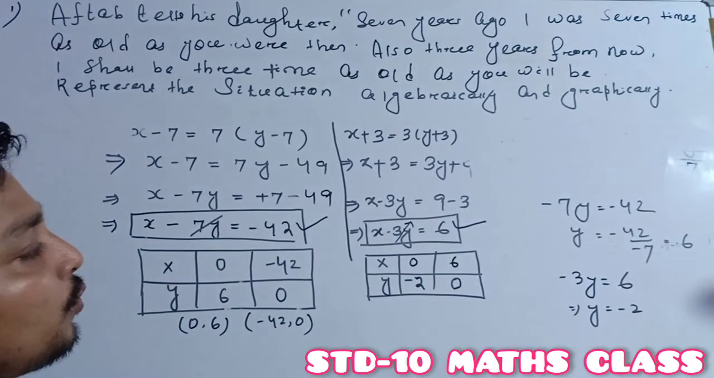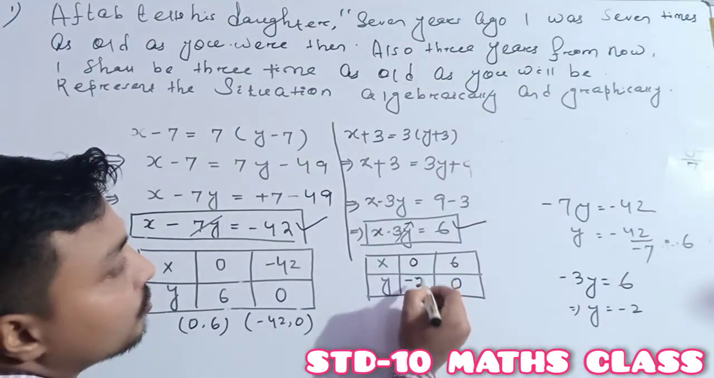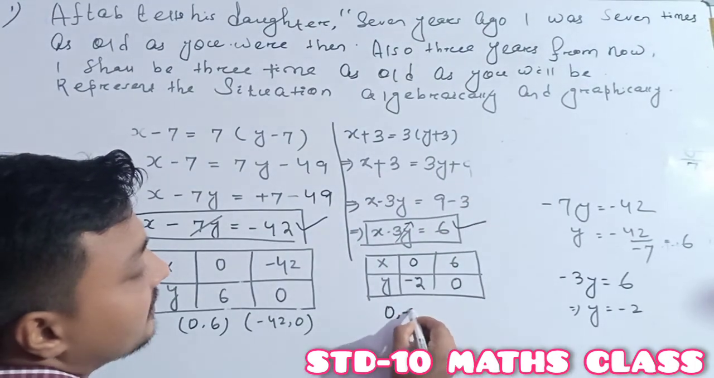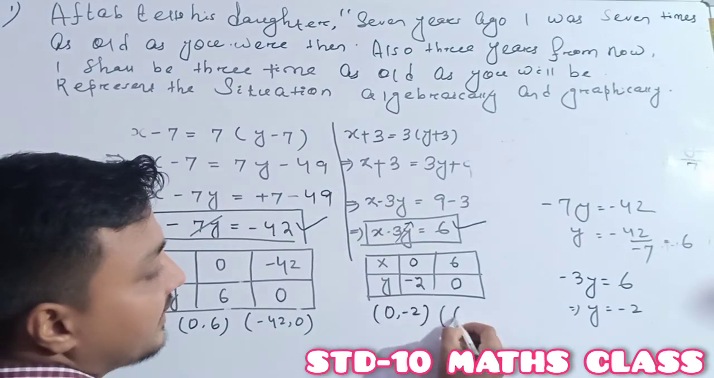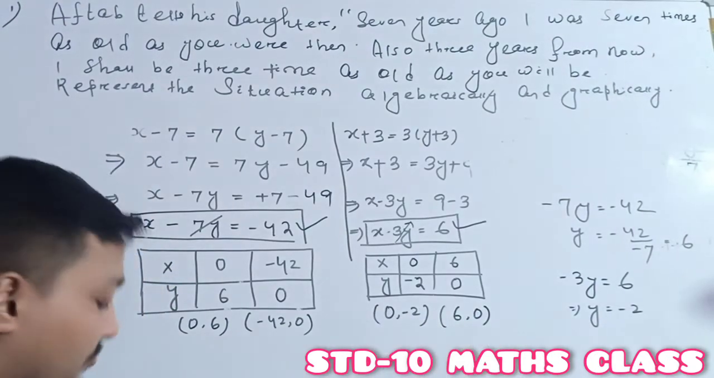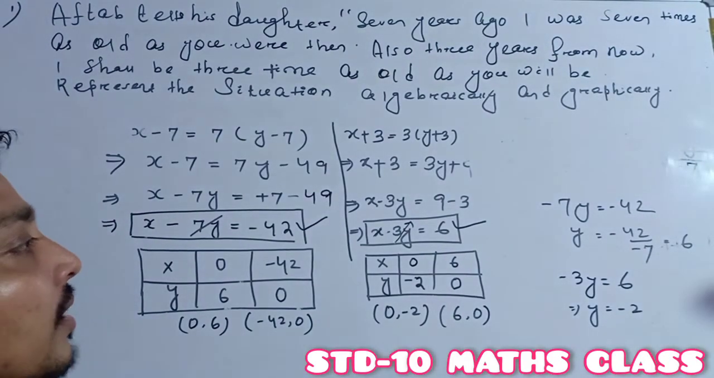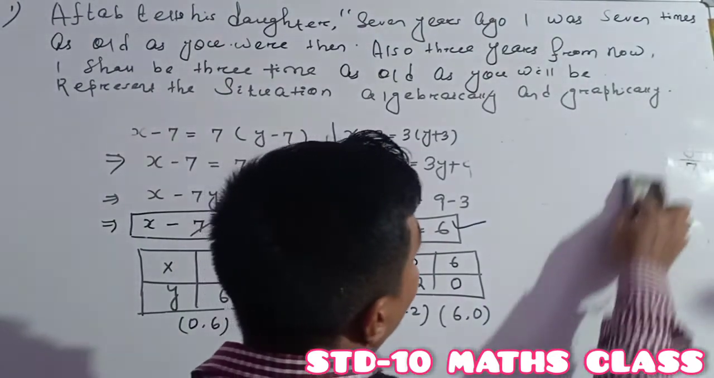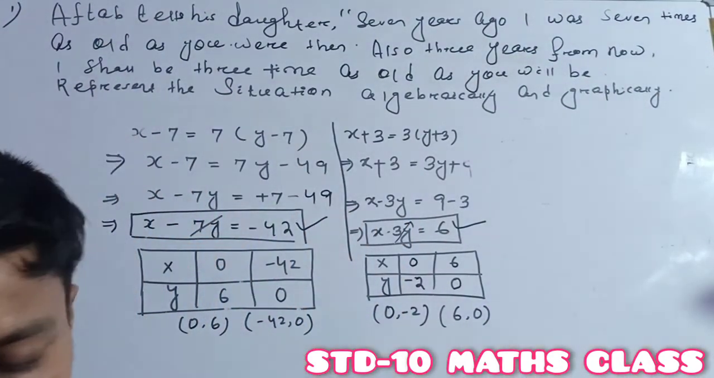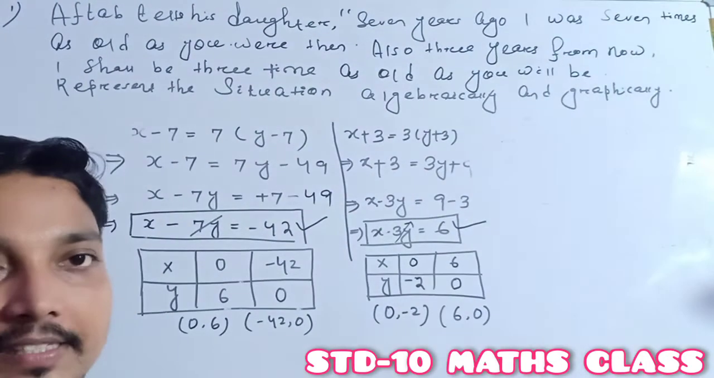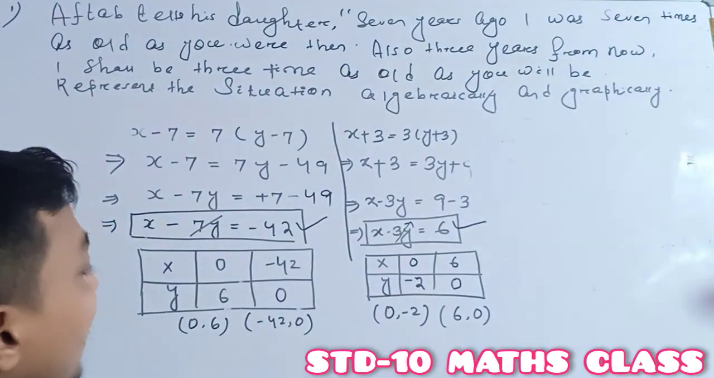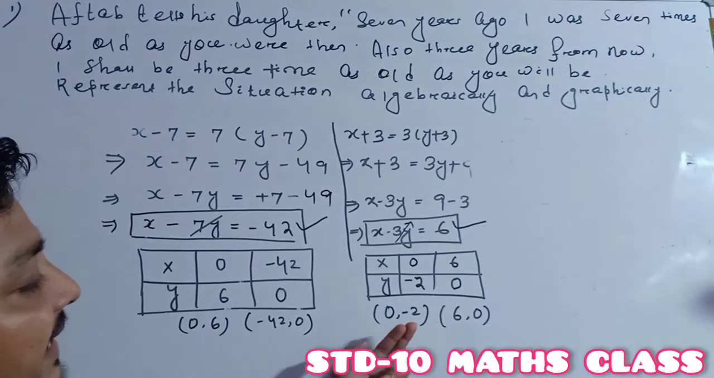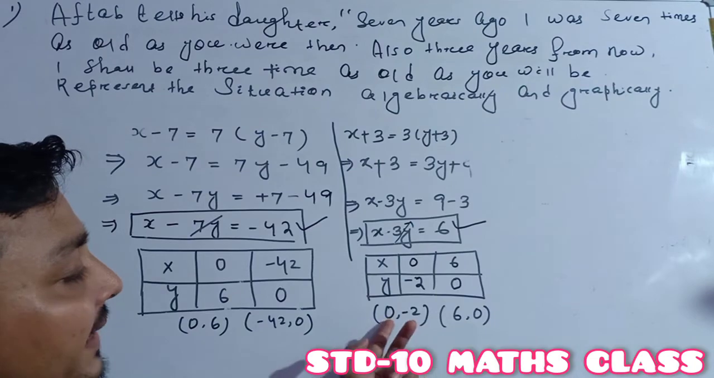So the two solutions for this linear equation are: one is (0, -2), and another is (6, 0). Next, we step forward to the graphical representation. To do the graphical representation of each linear equation, we need two points. So first we do the graphical representation of this one by taking the two points, and the second graphical representation we can also do by taking two points.